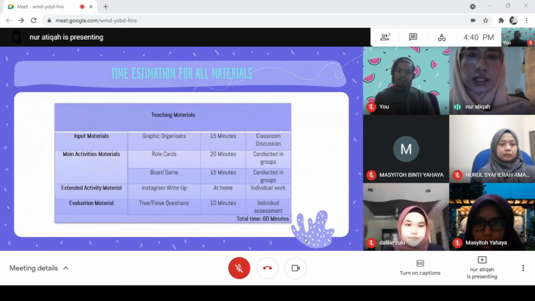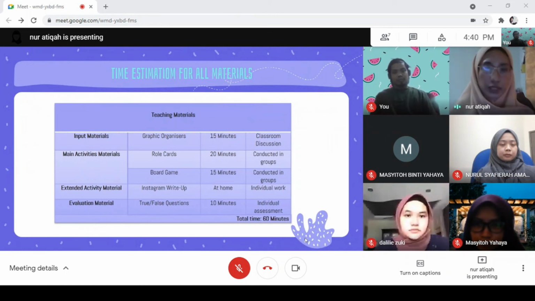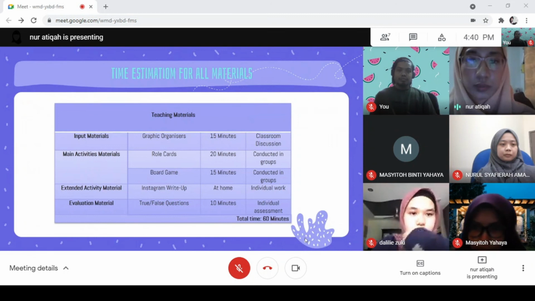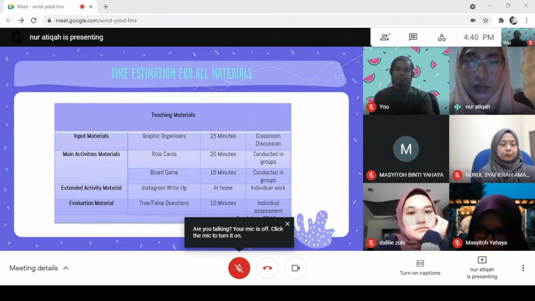All right, so for the time estimation for each material, we have divided the materials to fit the 2 class periods that we have suggested. For the input materials, the graphic organizers will take about 15 minutes, in which the graphic organizer will be discussed in a classroom discussion. The main activity materials are the role cards and board games. The role cards will be conducted in 20 minutes in groups.